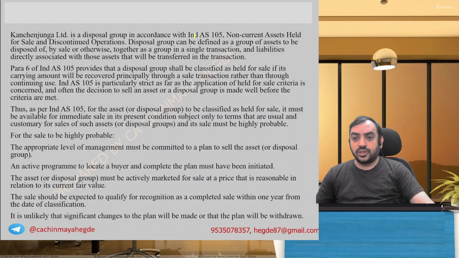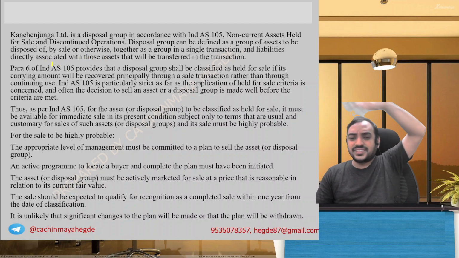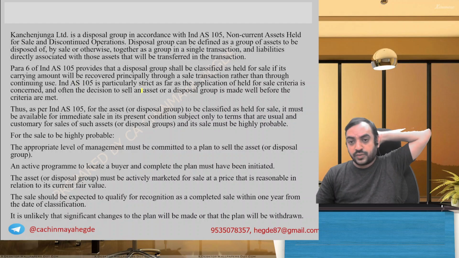A disposal group or non-current asset held for sale can be identified as assets for sale in a single transaction, directly associated liabilities. Okay, that's the definition they have given. It shall be classified as held for sale if its carrying amount will be recovered principally through a sale transaction rather than through continuing use. Ind AS 105 is particularly strict as far as application is concerned. Often, the decision to sell an asset or disposal group is made well before the criteria are met. Thus, as per Ind AS 105, an asset is classified as held for sale.